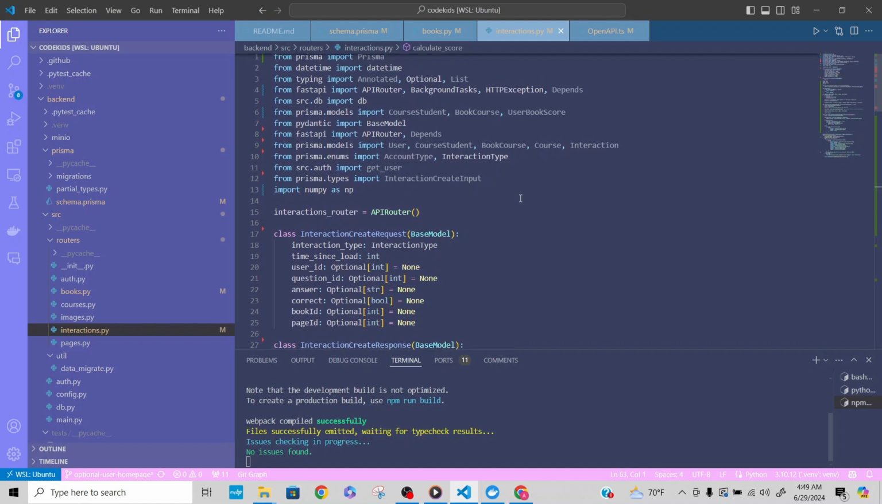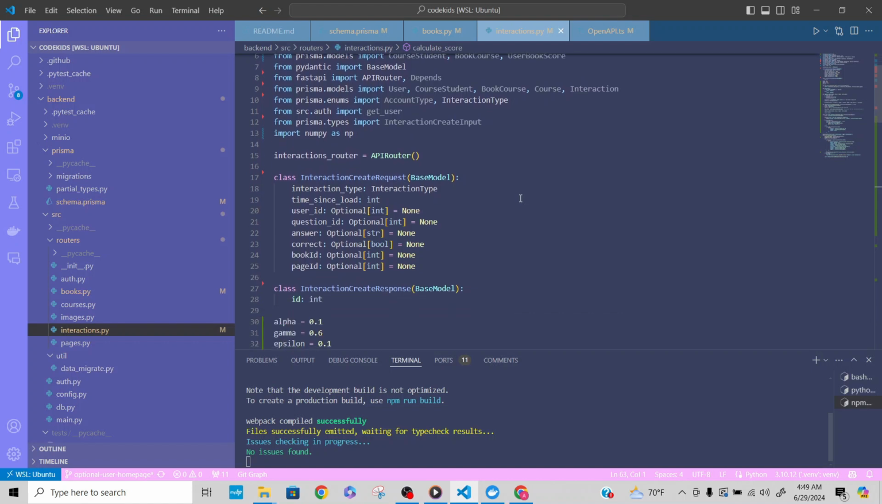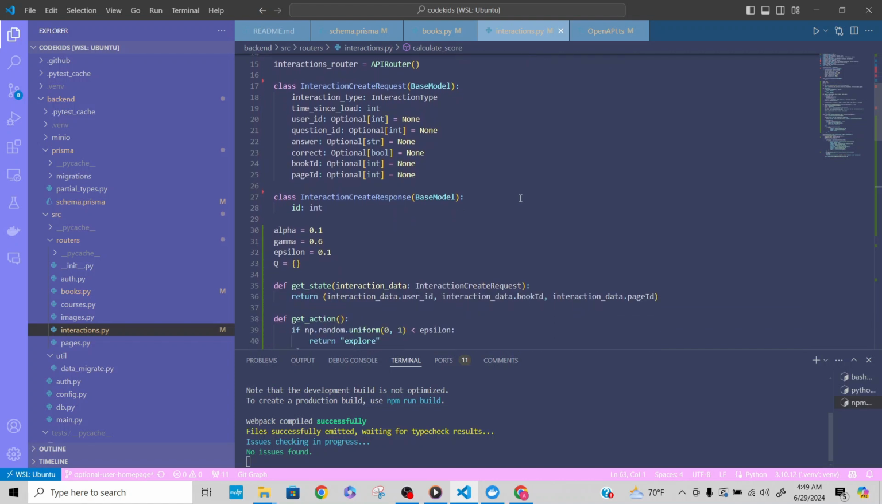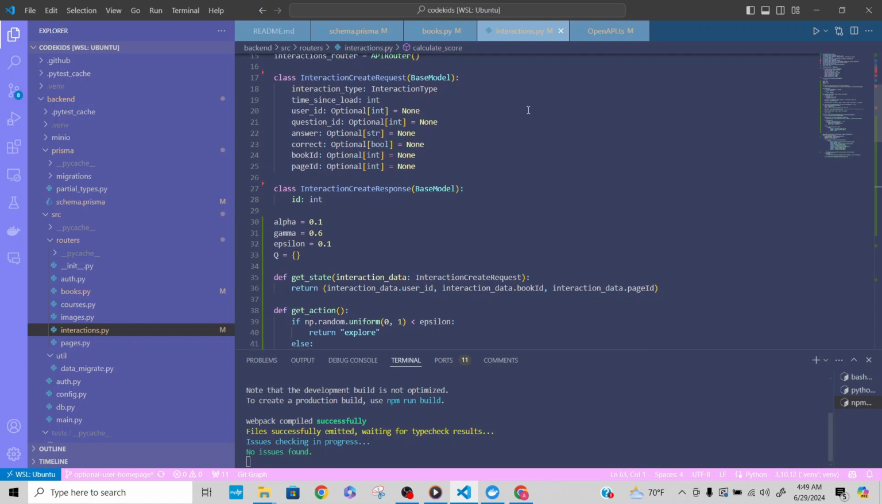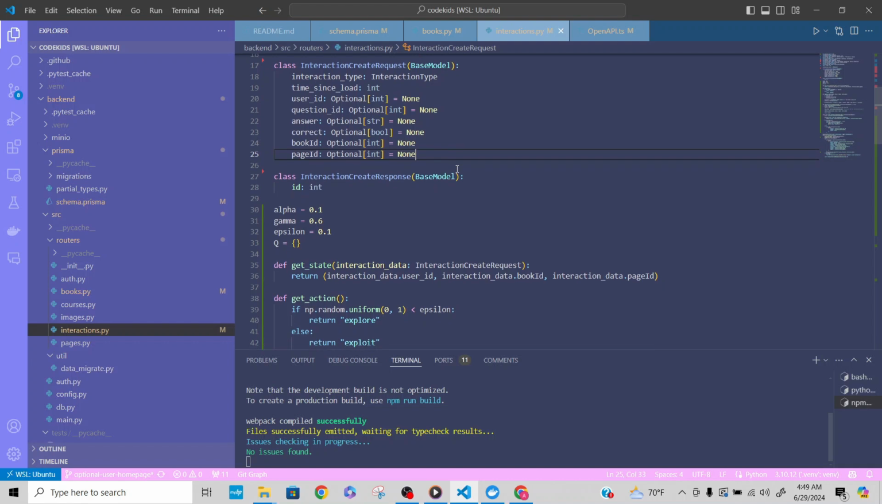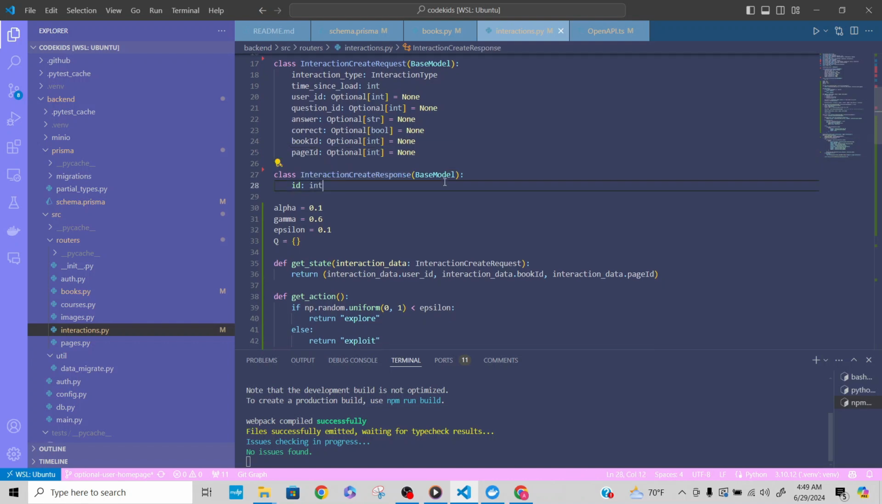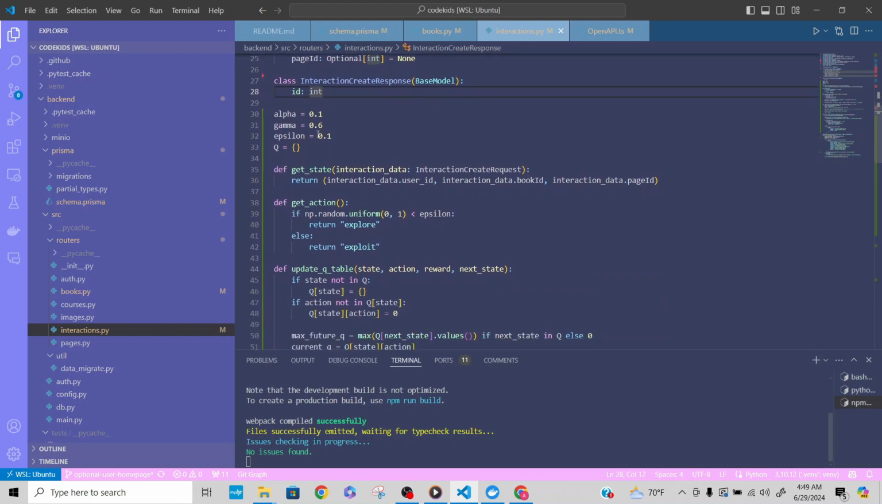So it has FastAPI libraries for creating endpoints and background tasks, which we'll get into shortly, and why they're important for this ML implementation. So this code already existed here, but I'll explain because it might be necessary for the rest of it. So interaction create request is used for the data models. It defines the data structure for creating a new interaction. This includes details about like the interaction type, time taken, user ID, question ID, etc. Interaction create response defines the expected structure for the response after creating an interaction containing just the interaction ID.